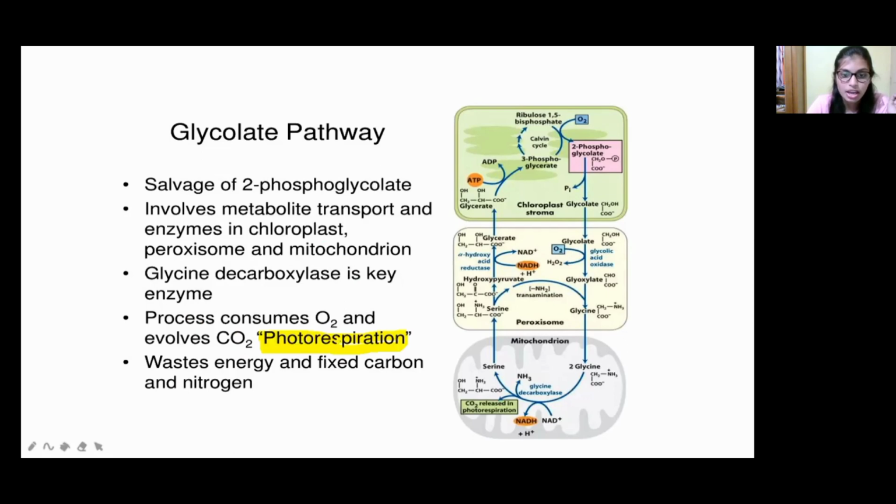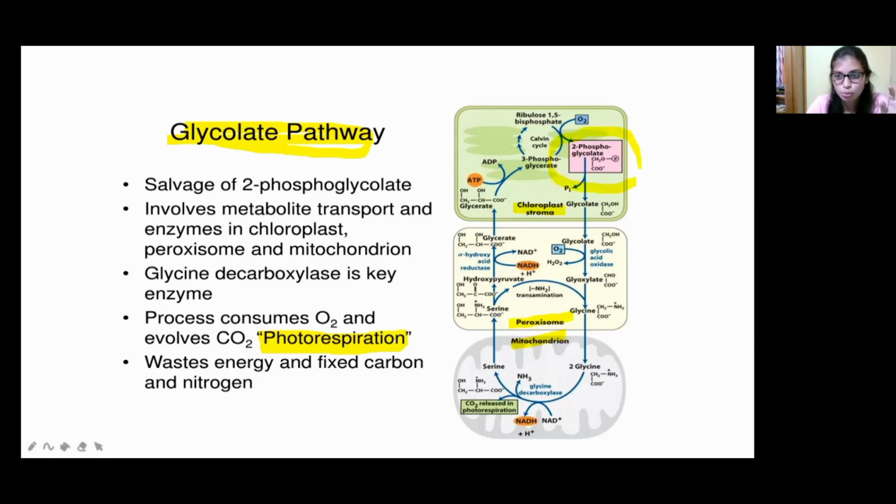So here, what happened? Energy is wasted, and carbon and also nitrogen will be fixed. Waste energy, carbon and nitrogen will be fixed in the glycolate pathway process. This is the overall pathway of the glycolate. It involves the chloroplast, the peroxisome and also the mitochondria. This is the salvage of